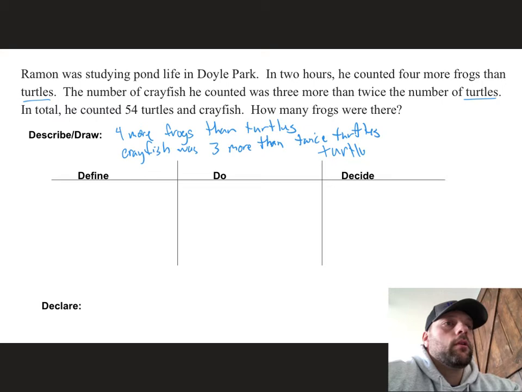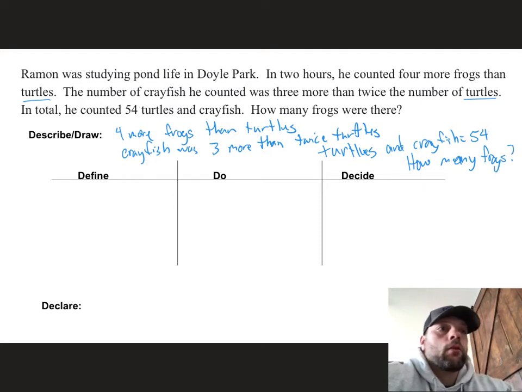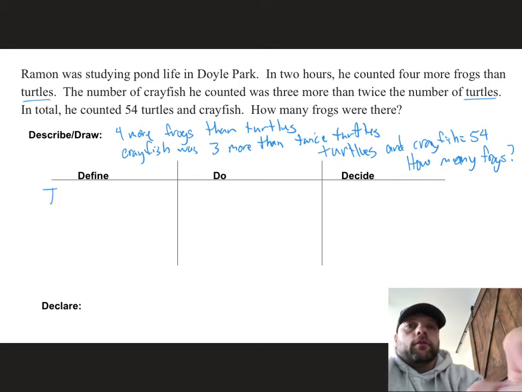Turtles and crayfish equals 54. And our question is, how many frogs? Okay. All right, so I have turtles, I have frogs, and I have crayfish.